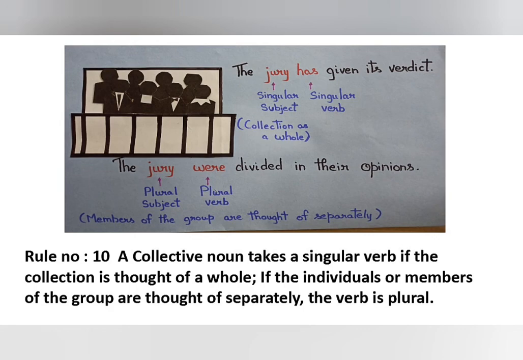Whereas, if the individuals or members of a group are thought of separately, then the verb is plural. Example, the jury were divided in their opinions. Here we consider the jury as a plural subject because their opinions are divided. Hence we are giving it a plural verb.